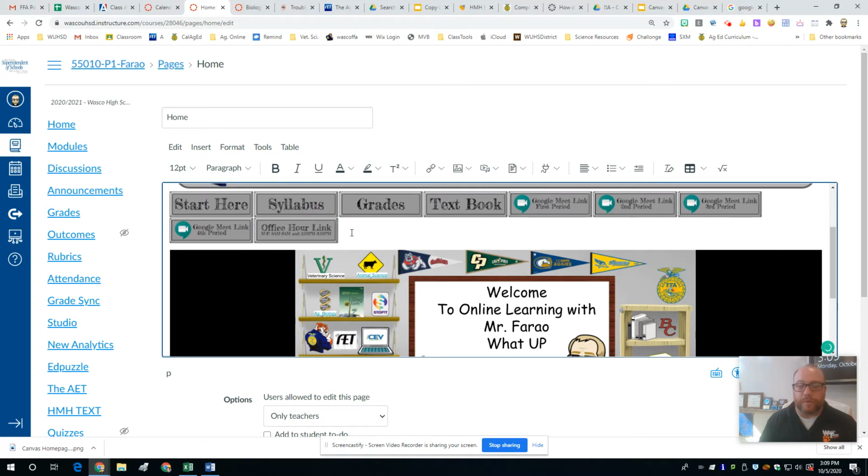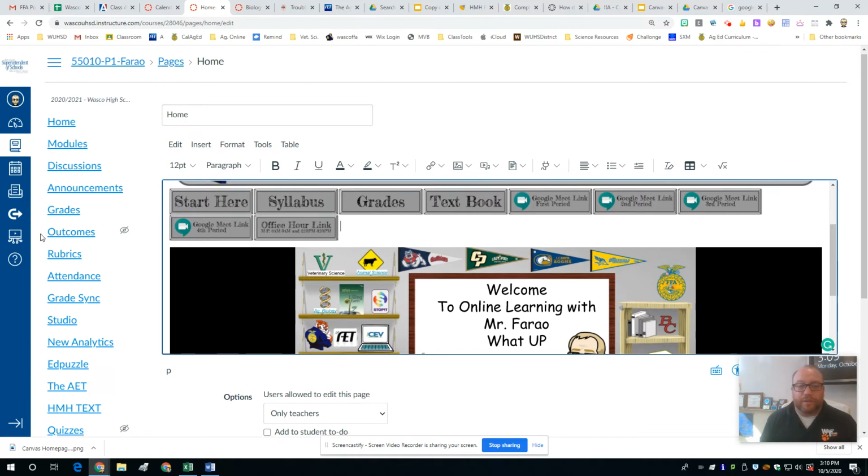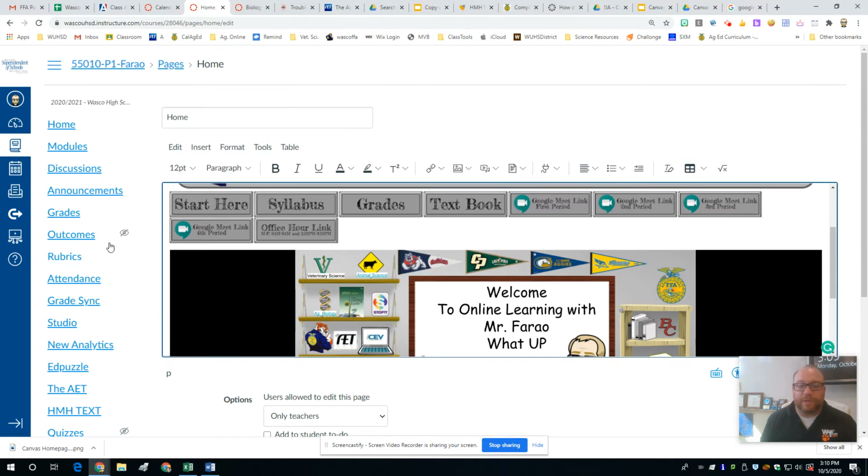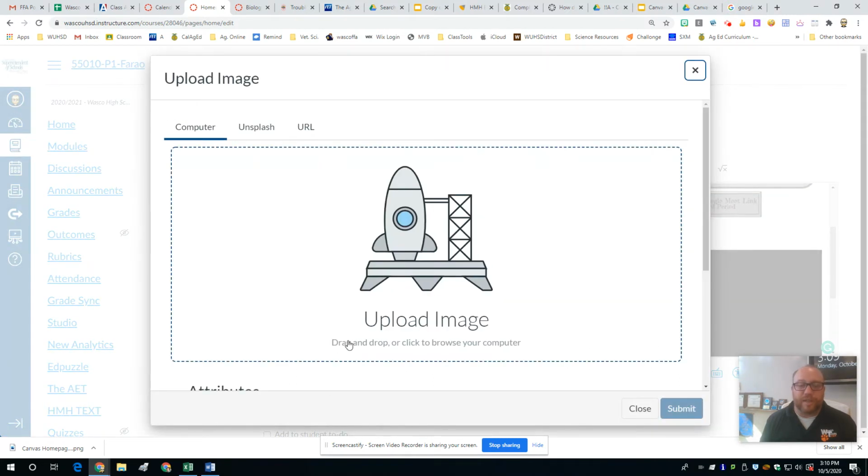or skip over. Then if I'm using the new rich content editor, which can be activated underneath the settings, and if you need help with that, give me a quick phone call. You just go under settings and then slide that little button over on the features. Slide a little button over for RCE. It's the new RCE, rich content editor, which is what I'm using right now. The buttons just look a little bit different. You'll need to find the insert image button, and you're going to go to upload an image. And you're just going to hang out right here.